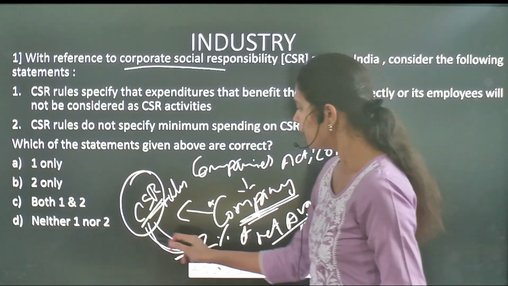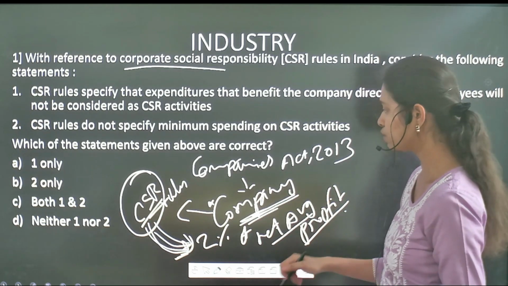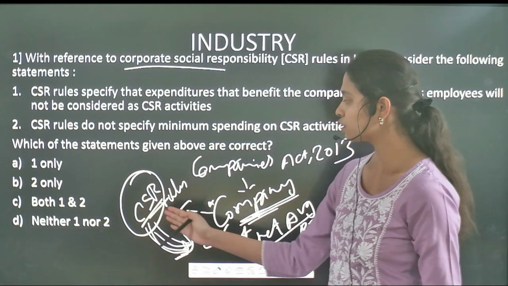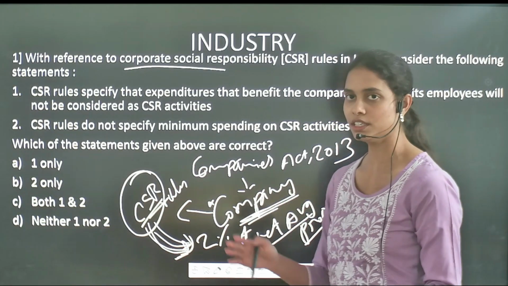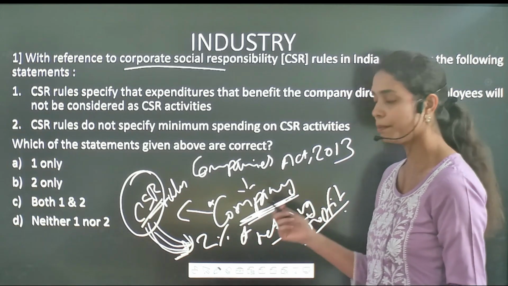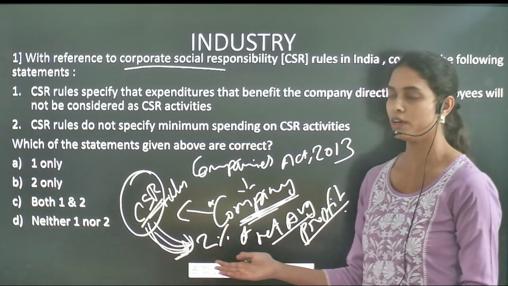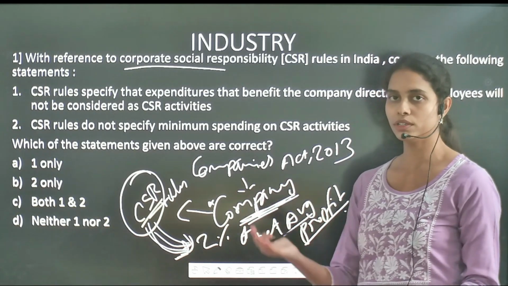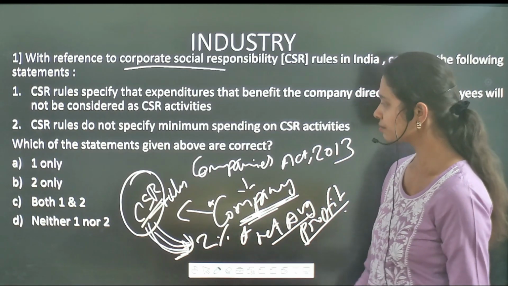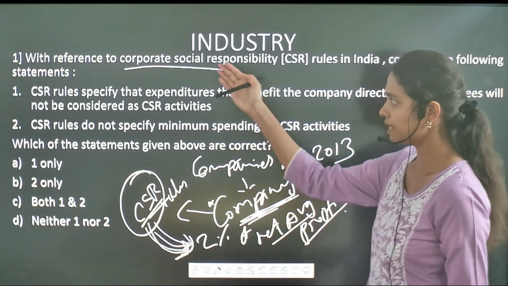It includes the 2% of the net average profit contributed to different societal activities, whereas corporate social responsibility doesn't refer to the company's contributions like bonuses and any kind of increments to employees. Such bonuses and increments don't come under corporate social responsibility. So in this context, let's see the different statements.